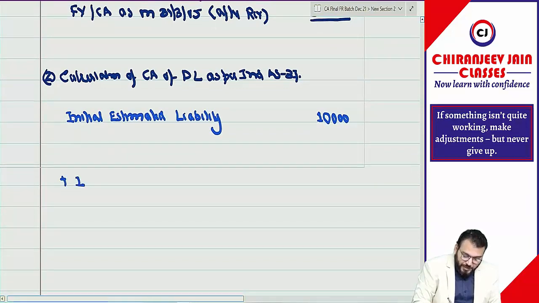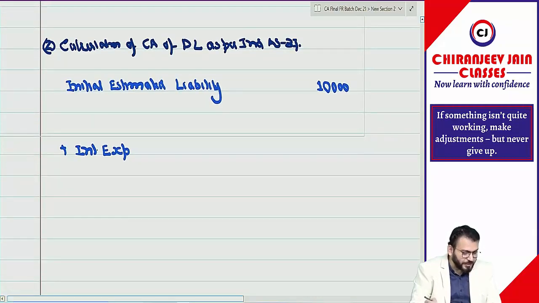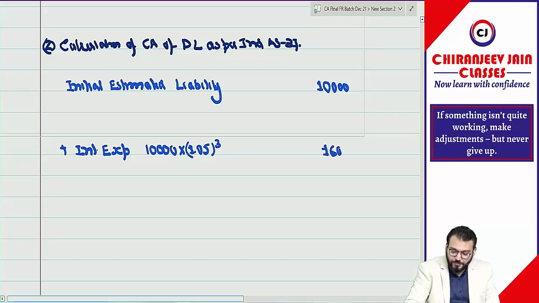In this we'll add interest expense. Interest expense of how many years? 3 years we need to add. So either you can do it like this, 10,000 into 1.05 to the power 3. The total interest is 1,600.